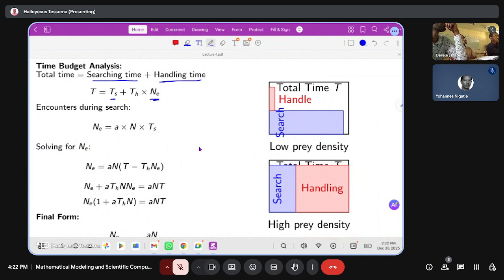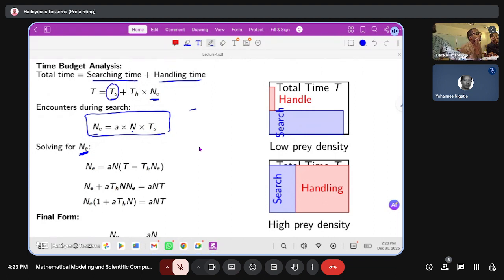And encounters can be represented by the search time times the total number of prey. So we solve for the total number of prey eaten by the predator.